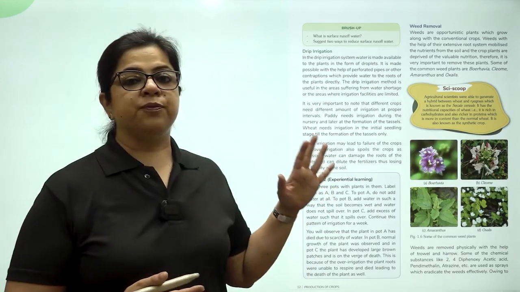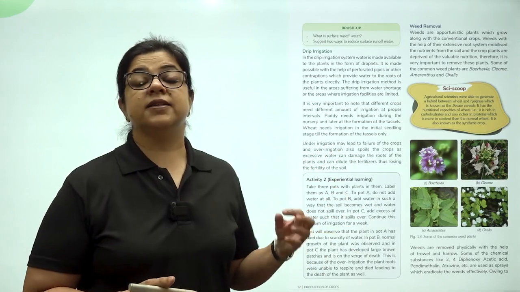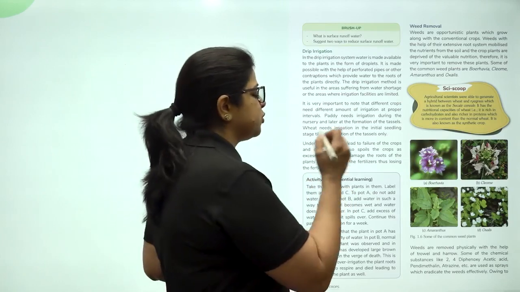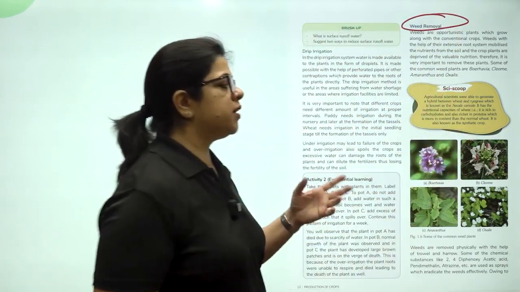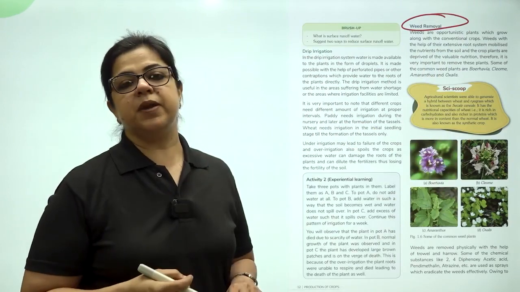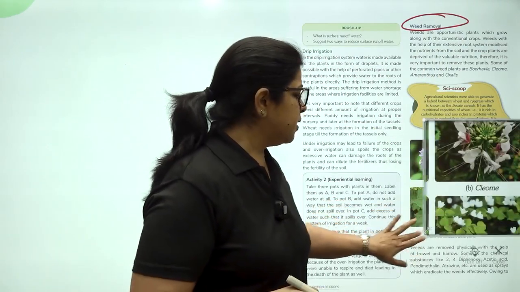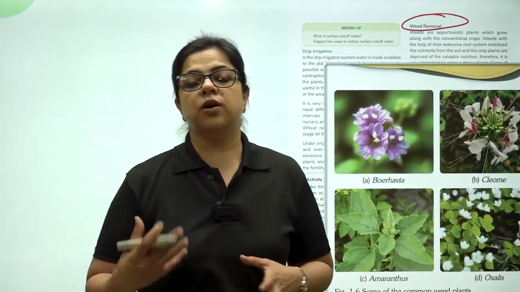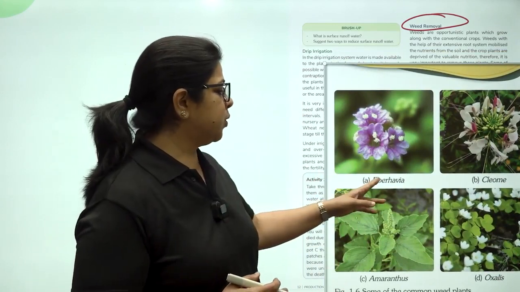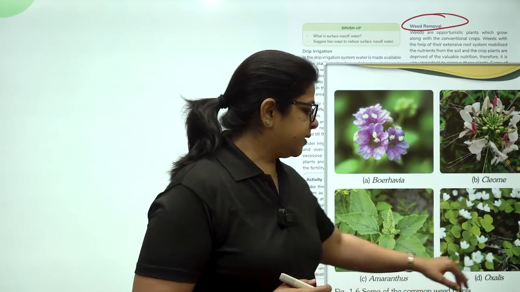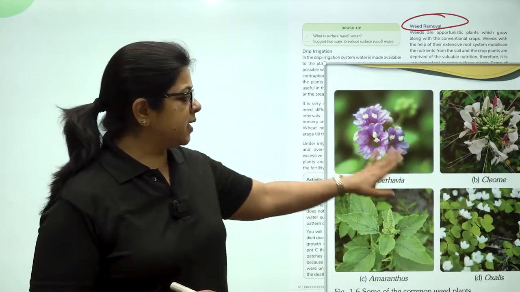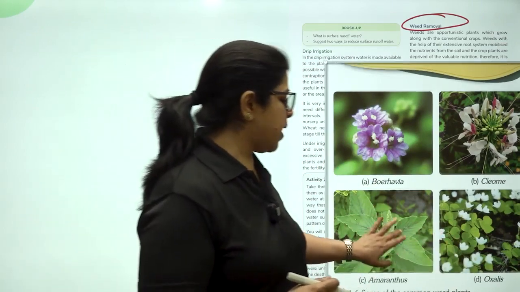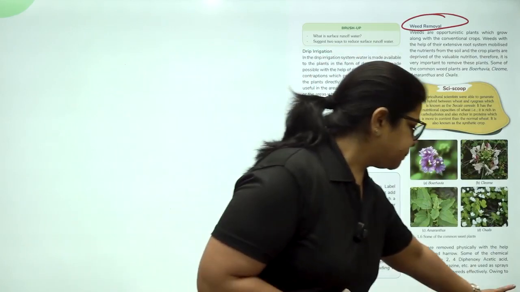Now once the crops are irrigated, the seeds are ready to sprout. What is the next thing that we have to take care of? We have to take care of weeds. What are weeds? Weeds are unnecessary plants that grow along with the main crop. Now there are 4 main kinds of weeds that grow along with the crops here in India. They are Bohevia, Cleome, Amaranthus and Oxalis. You can see Amaranthus and Oxalis specifically growing in the plants that you have in your home gardens as well.